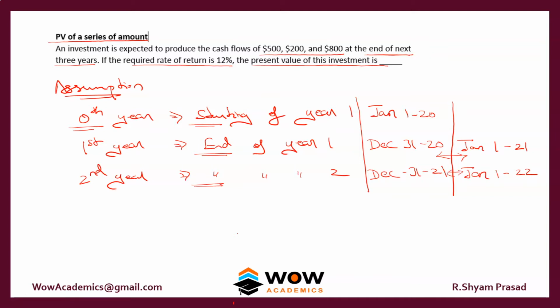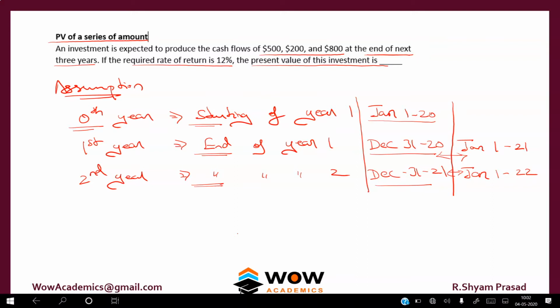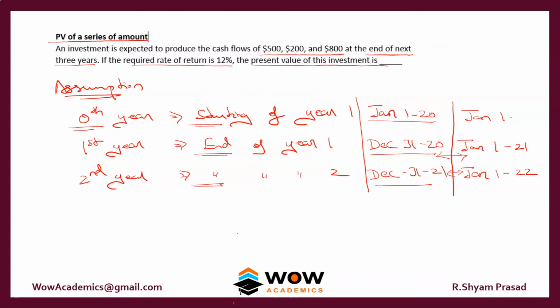If a problem states that the first cash flow is received on Jan 1 2020 and the other cash flows are received at the end of the year, these can be year 1 and year 2. If a problem states that the first cash flow is received today, and today is January 1 20, and the next cash flows are going to be received at the start of the year, so 1st January 21, 1st January 22, then there is just a 1 year difference between the two.